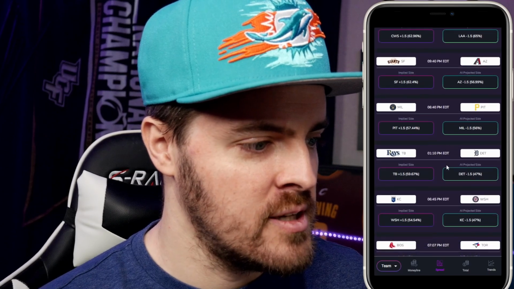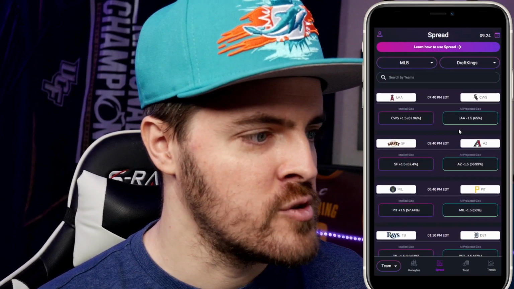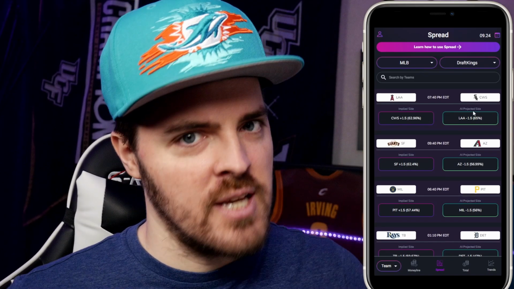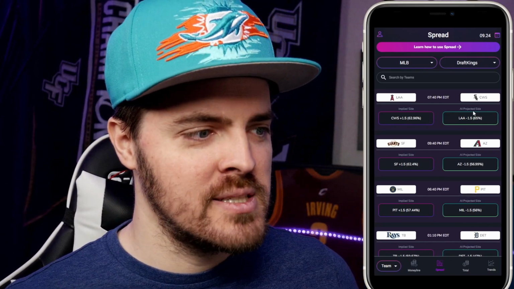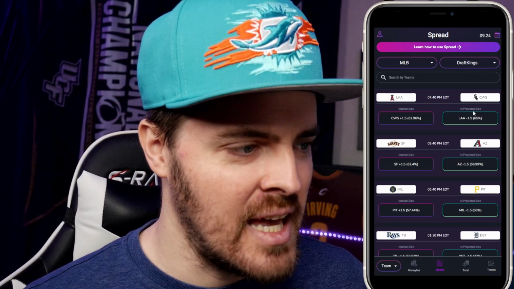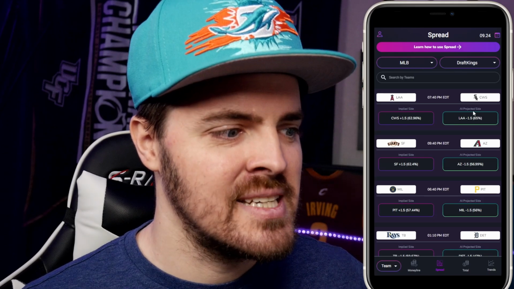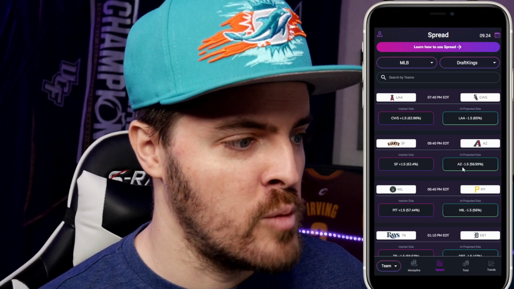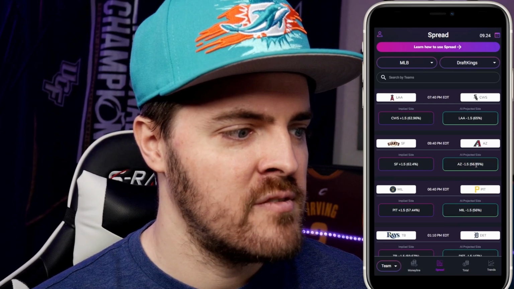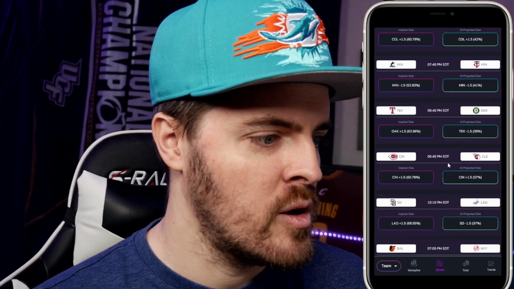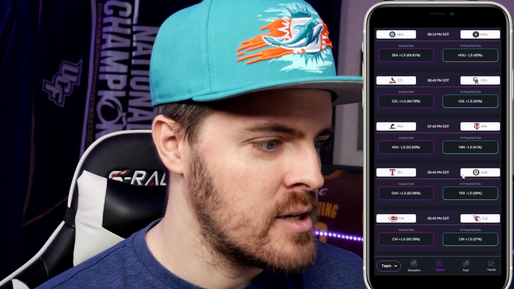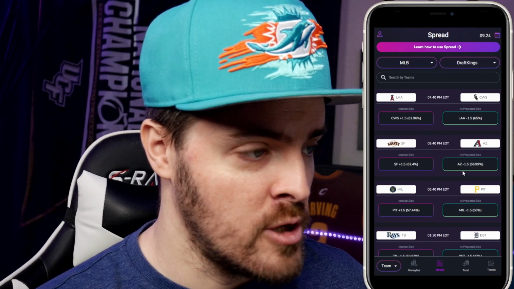If you scroll down here, you'll notice that all of our tools are sorted by essentially the projection. So out of either side of any game in MLB today, the highest possible projection our AI models are saying is LA minus 1.5, 65%. The next highest, if you go one more down, Arizona's got the next highest projection. Arizona minus 1.5, 56.99%. And then we can keep going all the way down to the bottom, where the projections just get lower and lower.